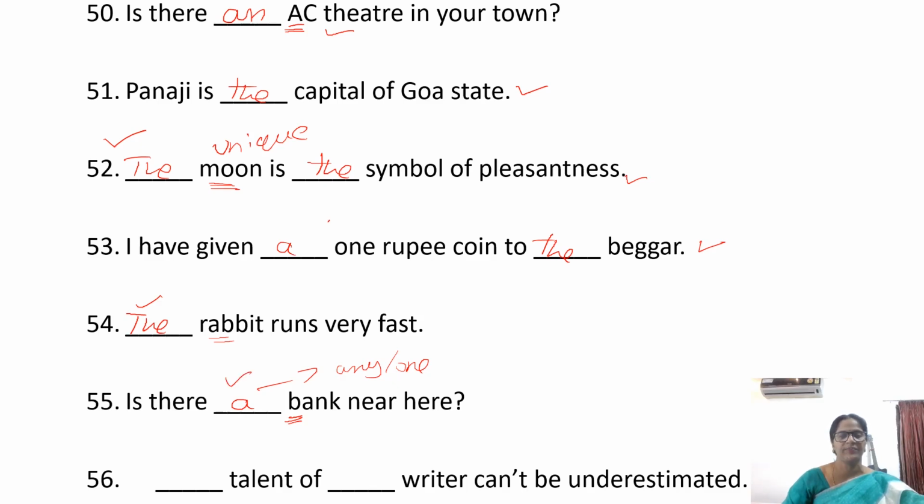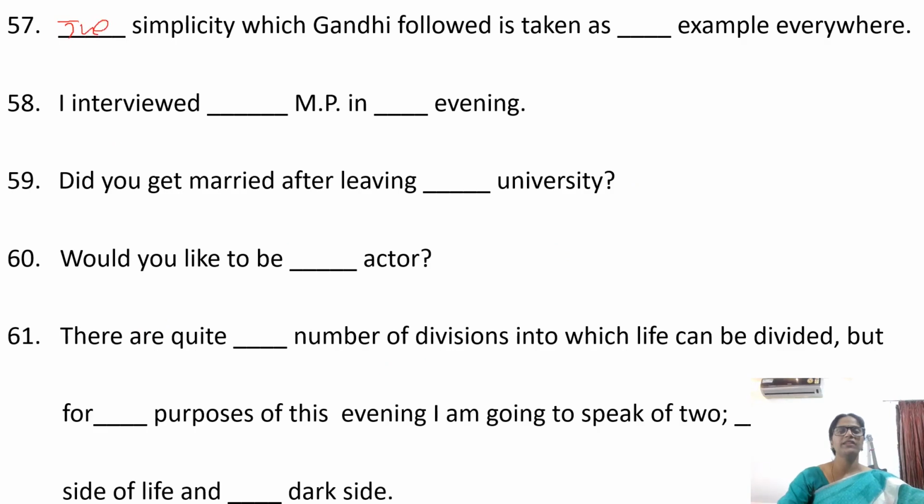It takes a. The talent of a writer can't be underestimated. Particular quality of any writer. So the talent of a writer can't be underestimated. The simplicity which Gandhi followed is taken as an example everywhere. Simplicity, abstract noun. Before an abstract noun, we should not use any article. But here, simplicity is particularized.